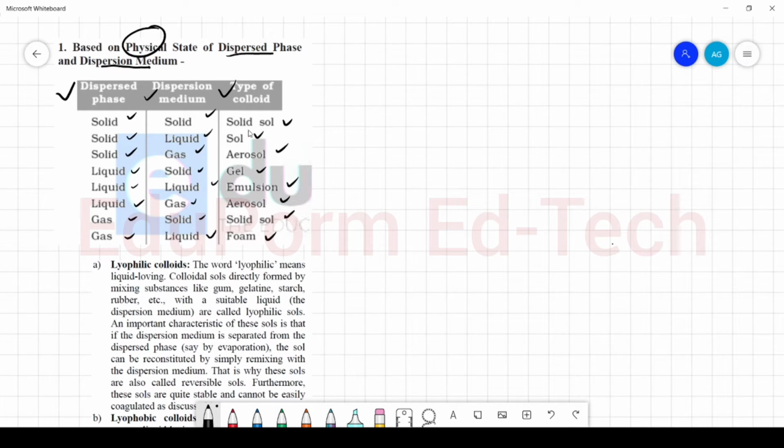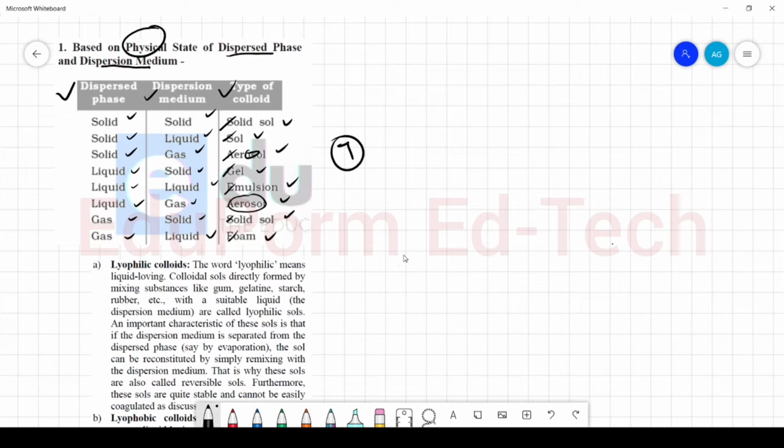So these are the different types of colloidal sols based on the physical state. So we have 1, 2, 3, 4, 5, 6 and 7 types of colloidal sols based on the physical property. This aerosol is on repeat. Okay, so we have 7 types of colloidal sols.